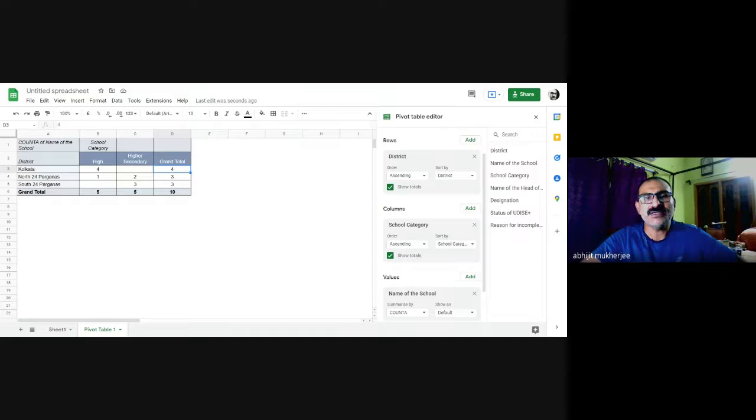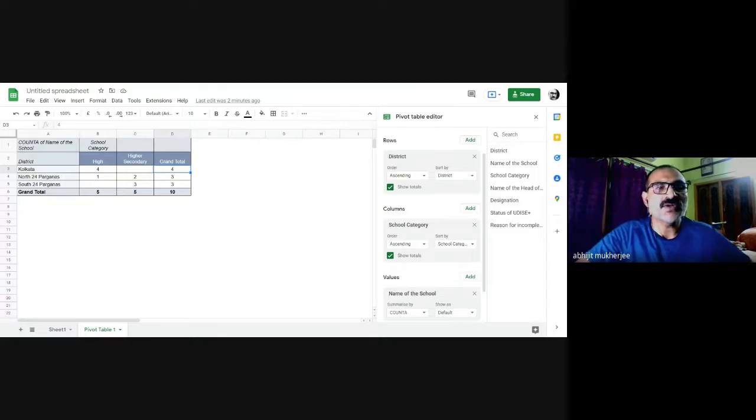So I have created a smaller data set from the previous data set. Here I can see which category schools are covered in my survey from each district. For example, there are 4 schools from Kolkata, and all 4 of them are high schools.